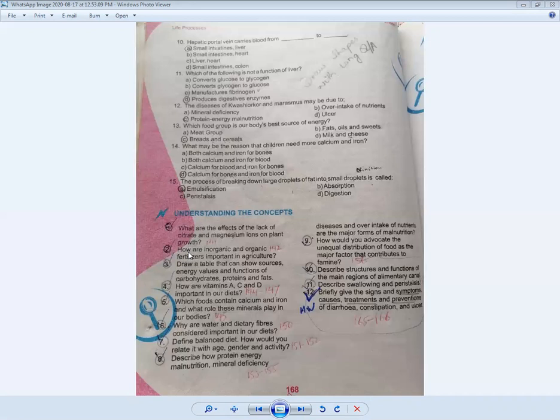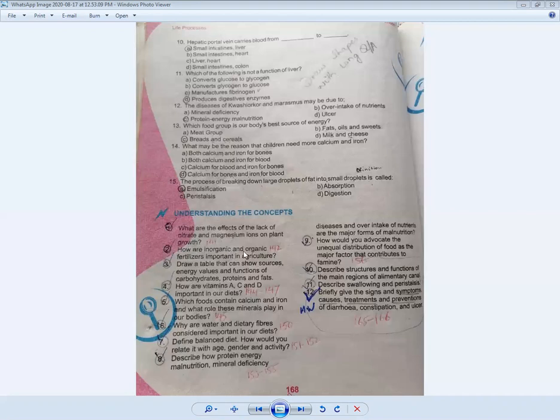Inorganic fertilizers are those in which no chemical is produced. It is a natural substance. And organic fertilizers are those in which chemical substances are added, and they are made by scientists and prepared in the science lab. So this whole part we can find on page number 142.